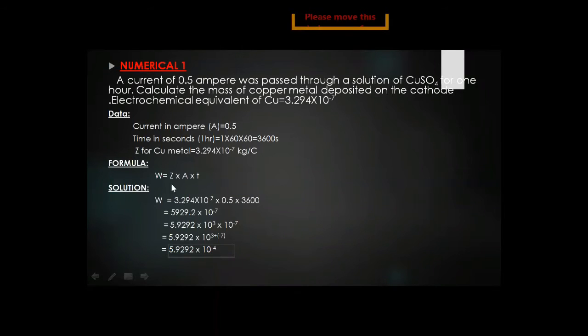This is the amount of substance that is deposited on the cathode. Amount of which? Amount of copper metal. So this is all about the numerical. This is simple according to Faraday's first law. Now we have the second numerical.